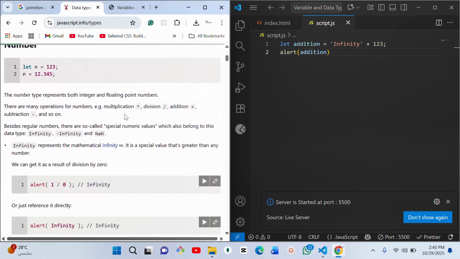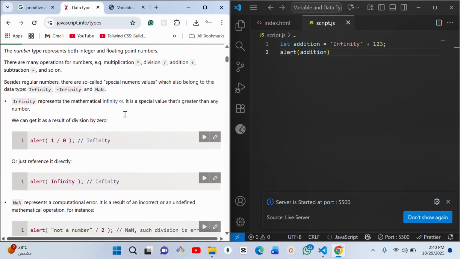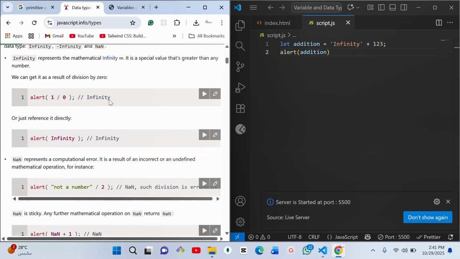Note that infinity minus infinity gives us not a number. All these are actually numbers, the number data type in JavaScript. We can get them as a result of division by 0. Infinity represents the mathematical infinity, like this sign. It is a special value that is greater than any number at all.